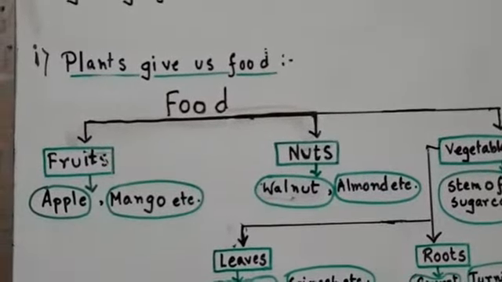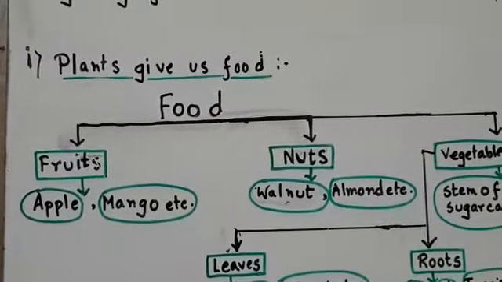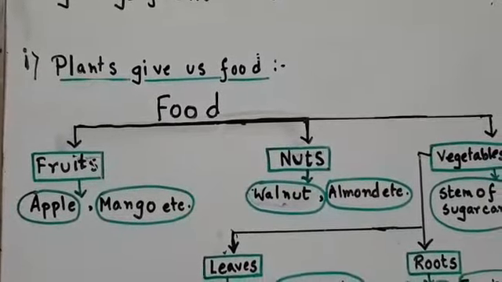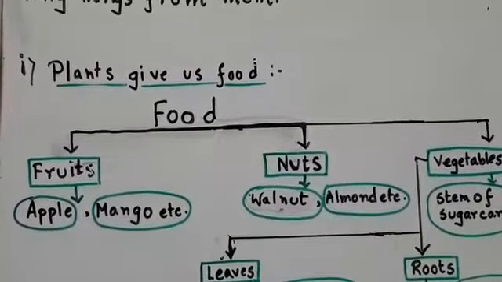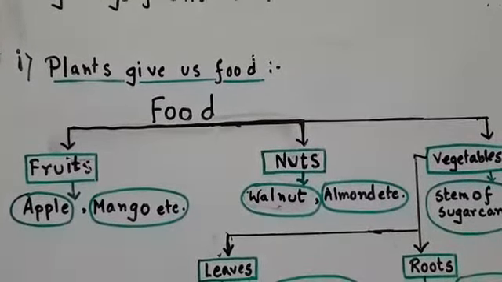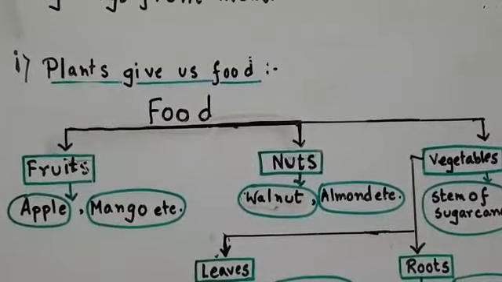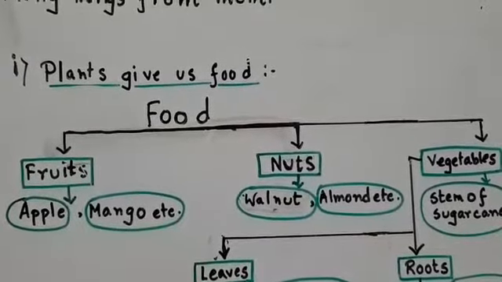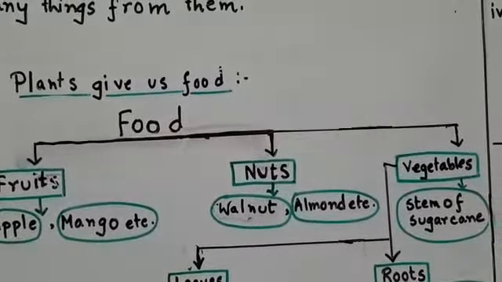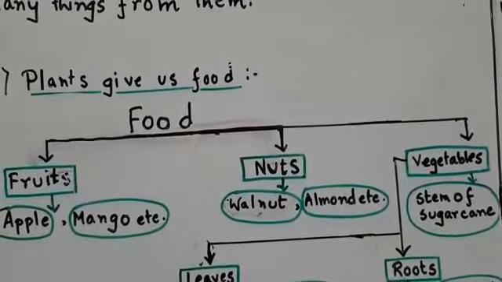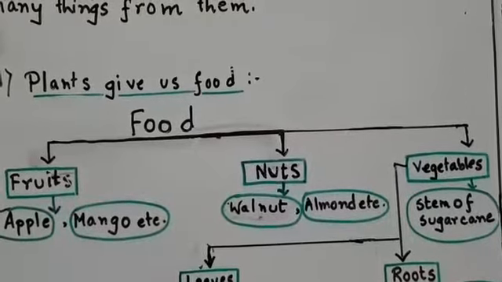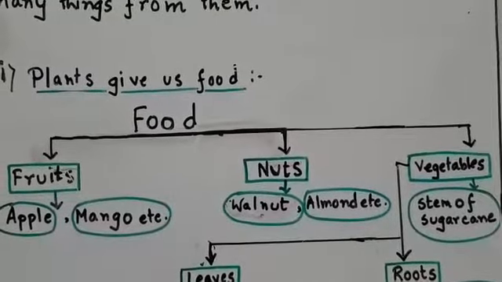Fruits. I have written the names apple, mango. There are many other fruits like pomegranate, watermelon, guava, papaya, cucumber, etc. Nuts. Nuts like walnut, almond, pistachio, cashew are all examples of nuts.